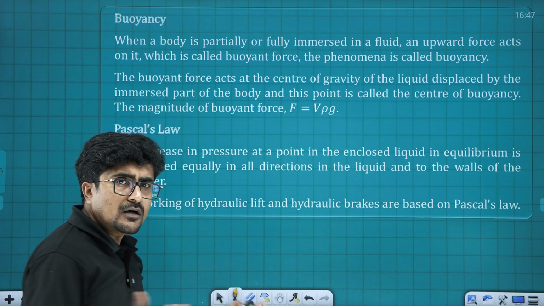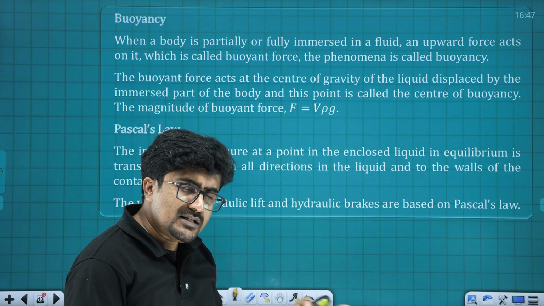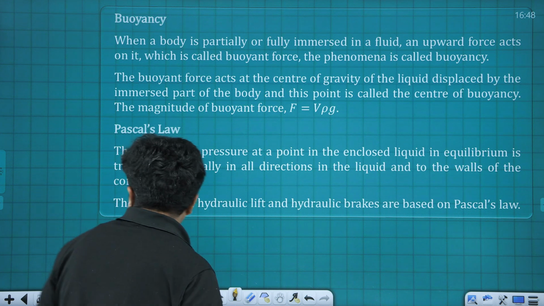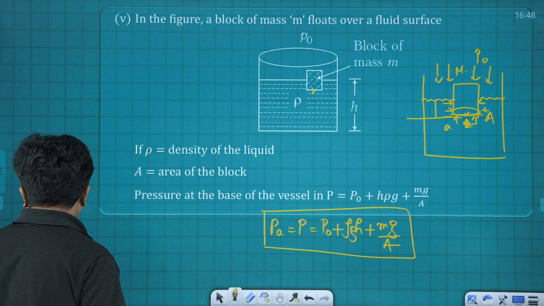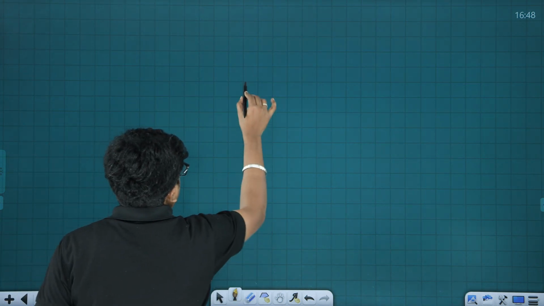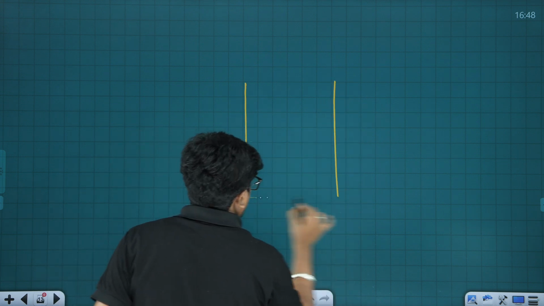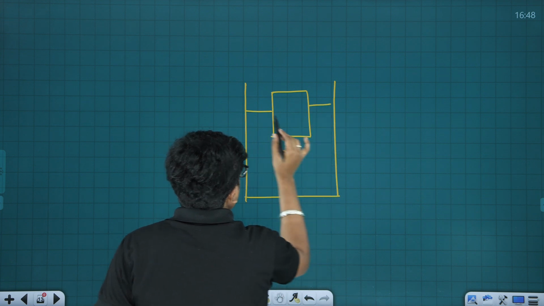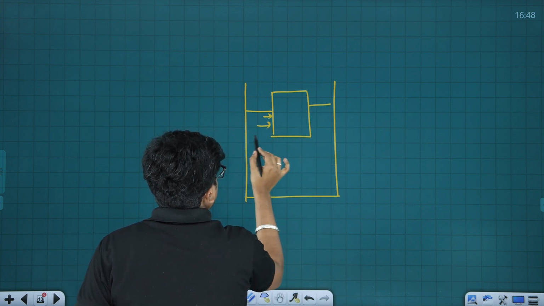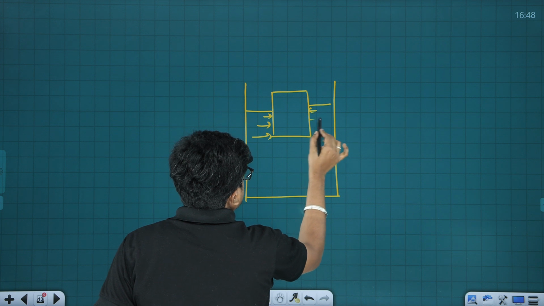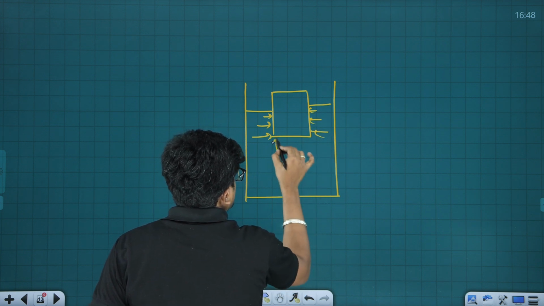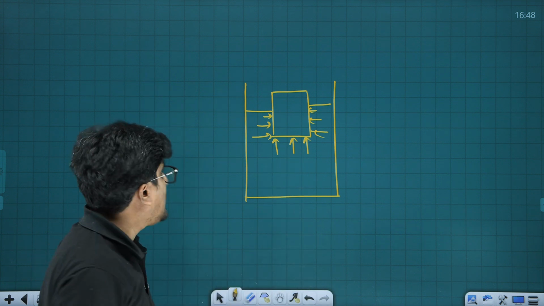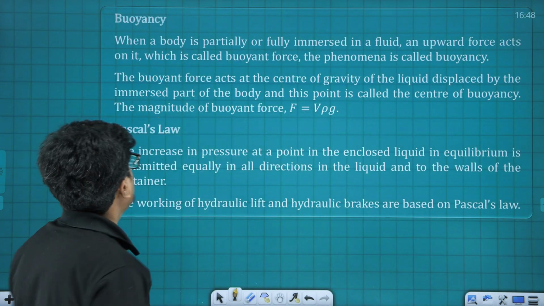So now this particular body which was inside the liquid, it is experiencing a normal force because of the liquid, and let this be the block. Now here the force is lesser, here it is greater, here this is greater, here this is lesser, here this is greater, and here this is greater. So of course you know that there is an unbalanced upward force, alright, and we are telling about that unbalanced force here.